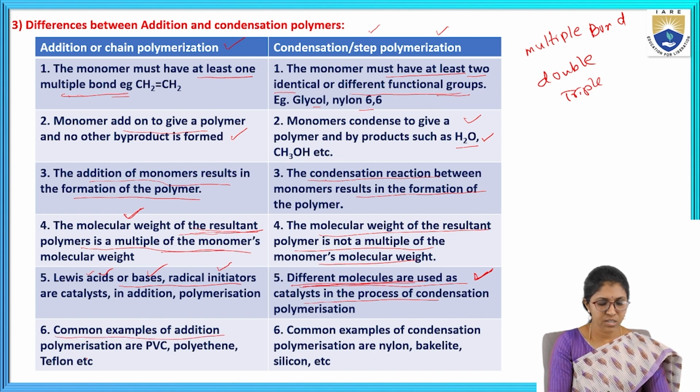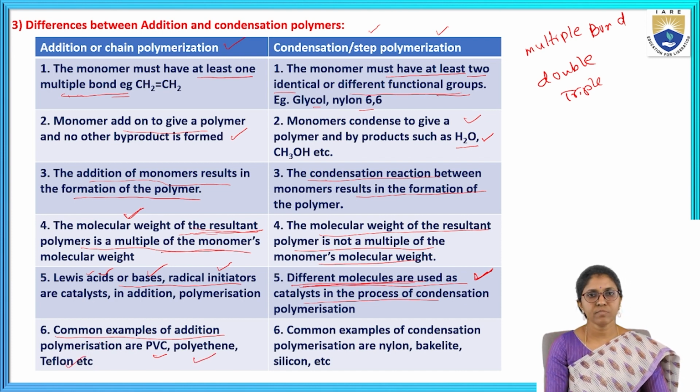Common examples of addition polymers are polyvinyl chloride, polyethylene, and Teflon. Common examples of condensation polymers are nylon 6,6, Bakelite, and silicone.